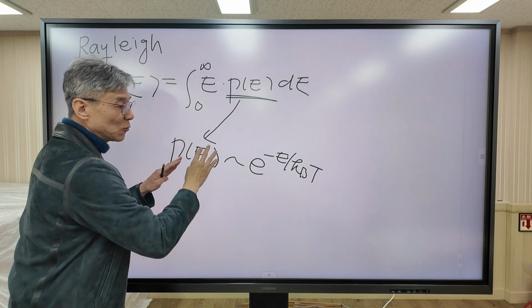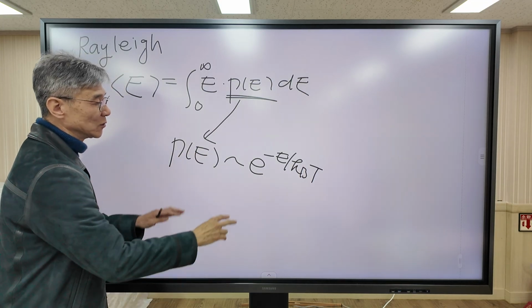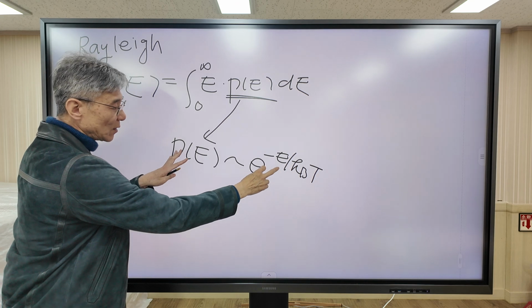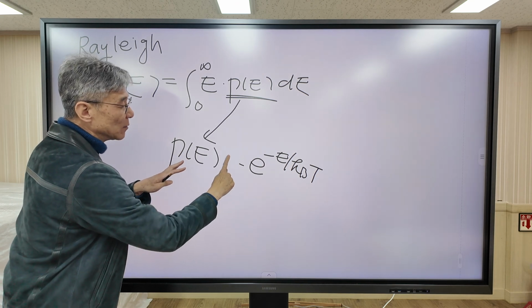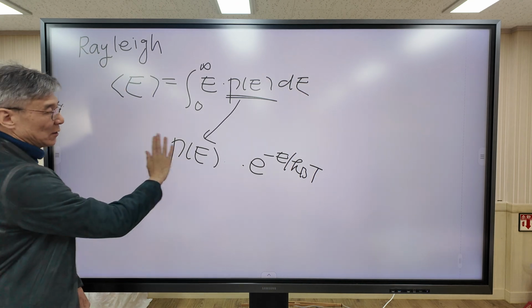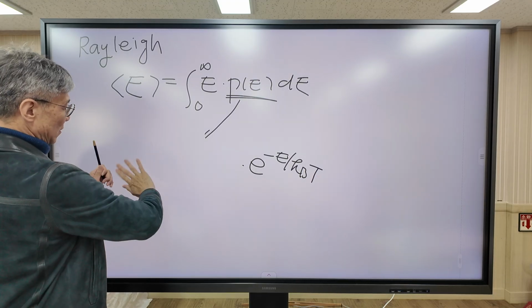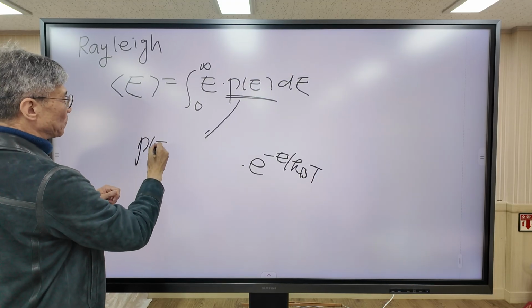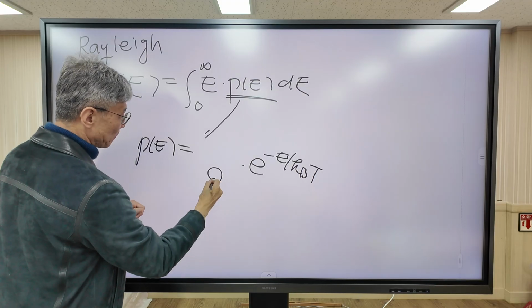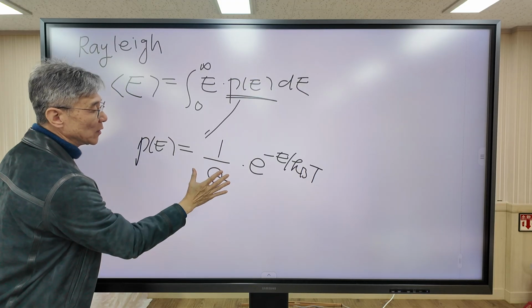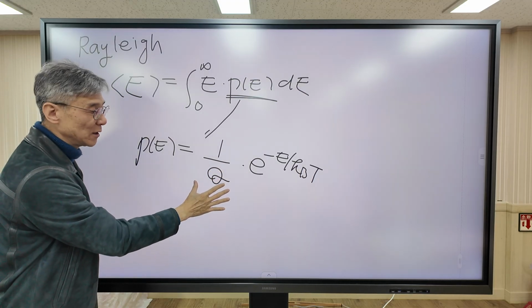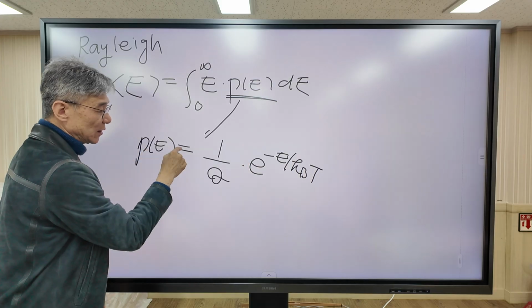It is not equal to this one. So to set these two terms equal, we need to introduce a proportionality constant. 1 over Q is the proportionality constant to set the two terms equal.